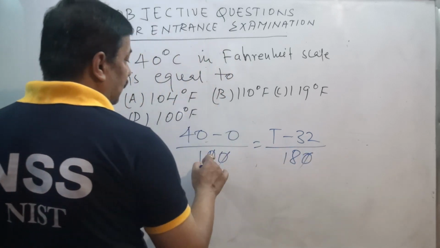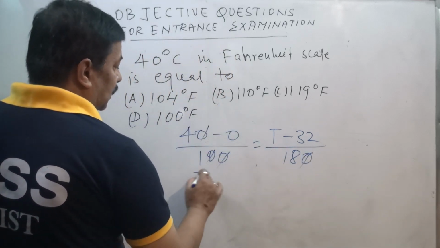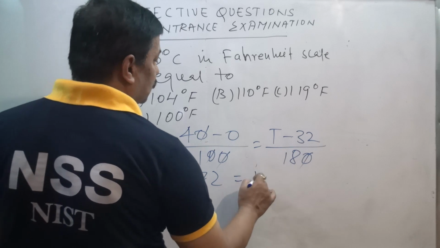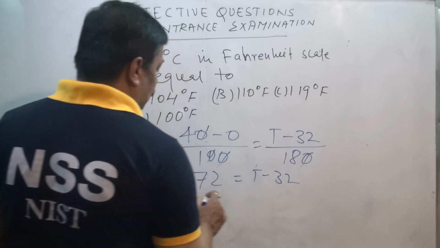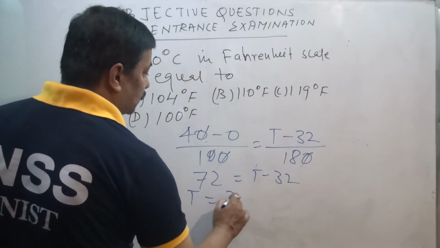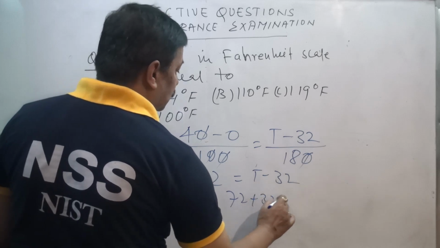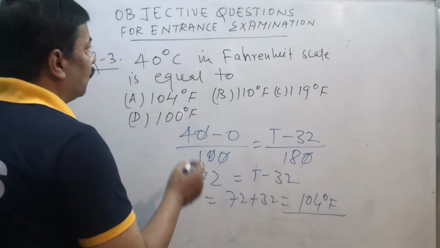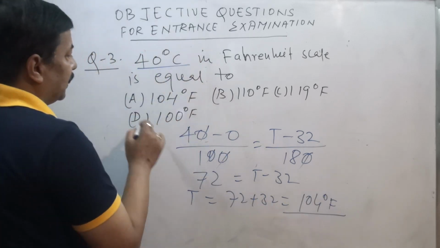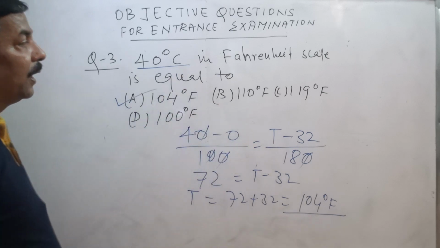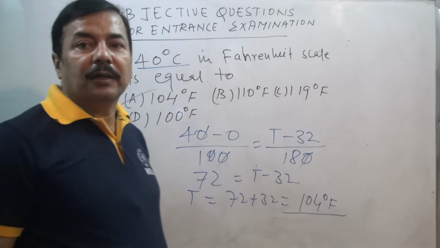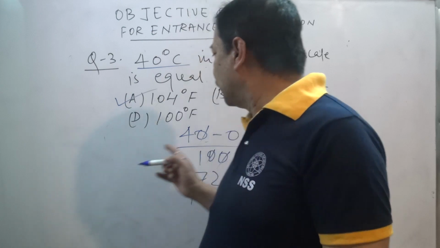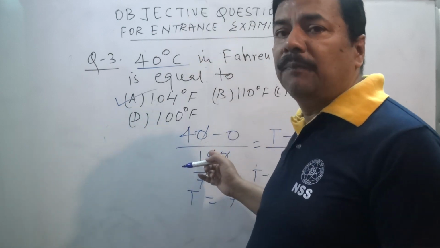This will cancel. 72 equals T minus 32. So T should be equal to 72 plus 32. So 40 degrees centigrade is equal to 104 degrees Fahrenheit. You can understand very well that this is the fundamental relation that we discussed in the theory section earlier.